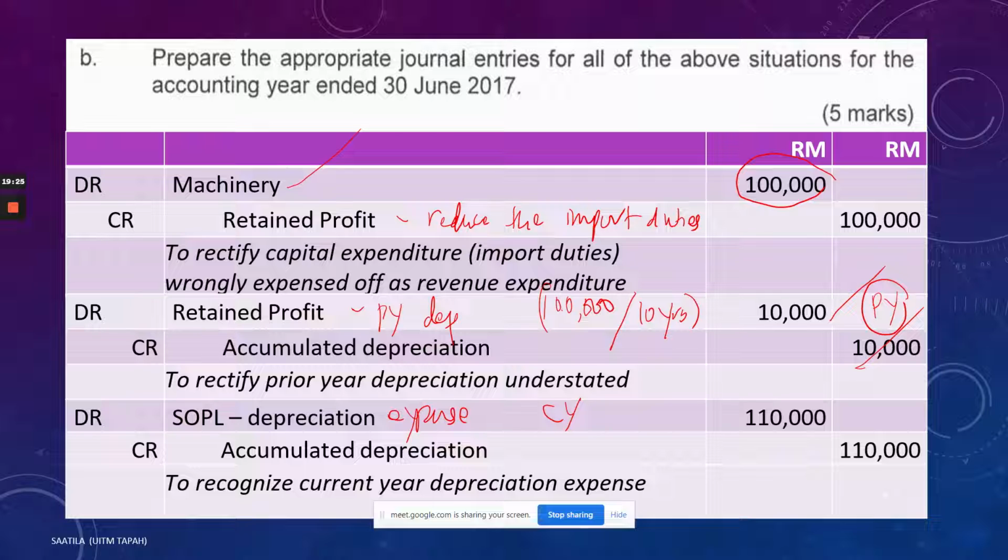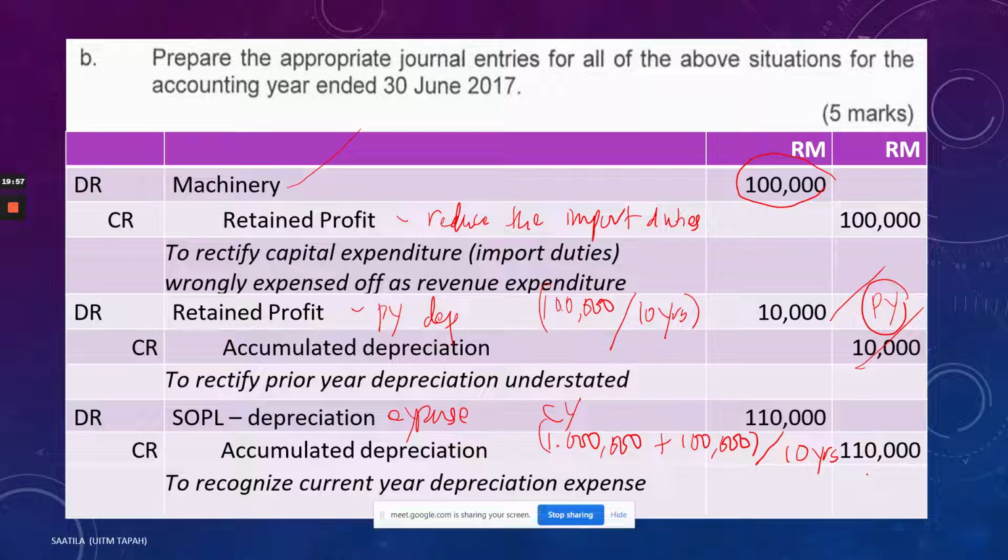Why 110 class for the current year? Since it is 1 million, the cost, the purchase price, plus 100,000, the import duties. This is the correct initial cost. You have 1.1 there, right? And then divided by 10 years. So you will have depreciation expense 110,000. So in the current year, your depreciation shouldn't be 100,000, shouldn't be 10,000, but should be 110,000.